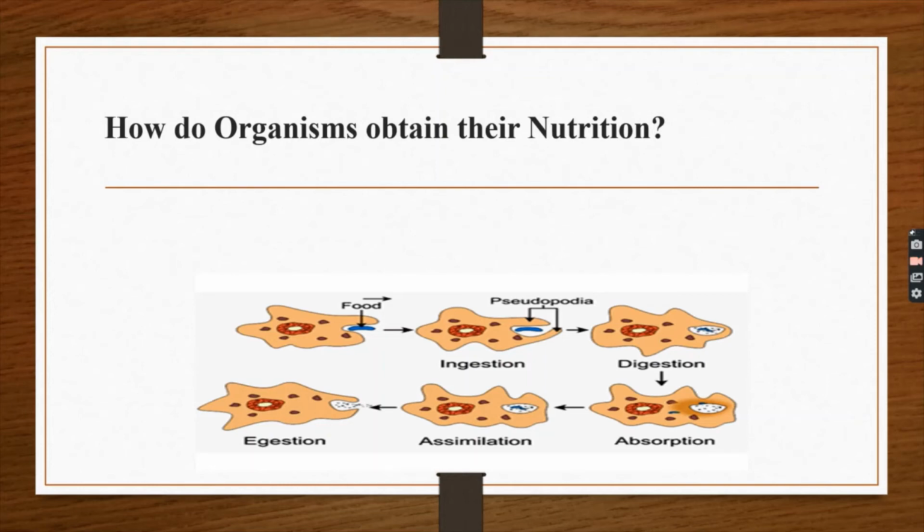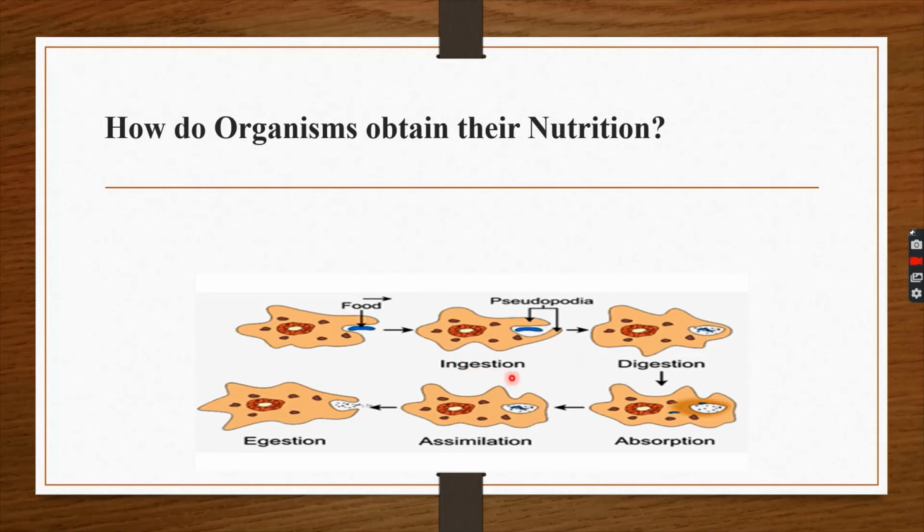Amoeba takes in food using temporary finger-like projections of the cell, which fuse over the food particle to form a food vacuole, and the food is broken down inside the food vacuole and diffused into the cytoplasm. Oh, here, look at this diagram. It is a food. Food is taken in by the amoeba through the finger-like projections called pseudopodia.